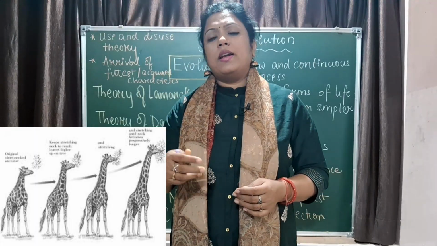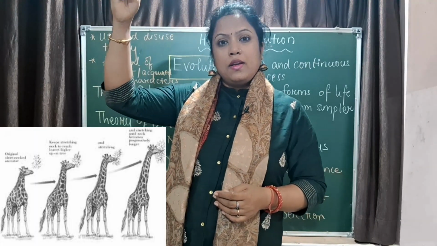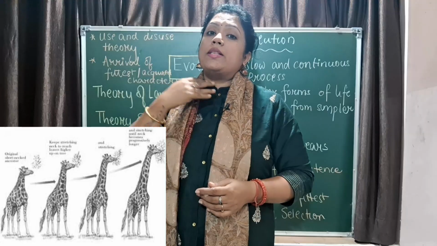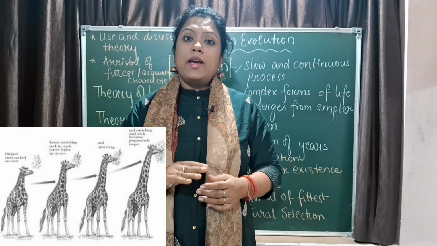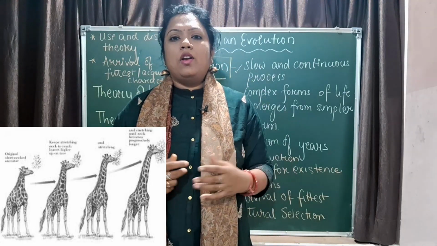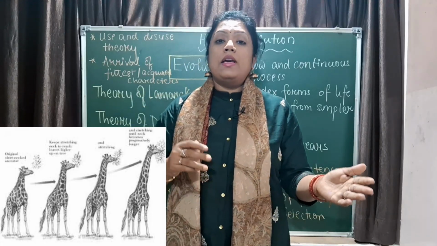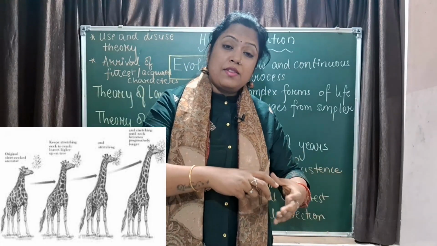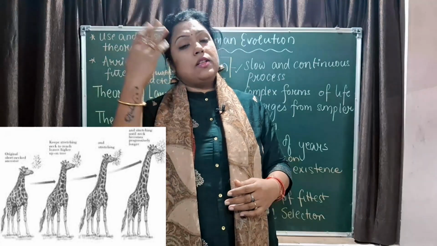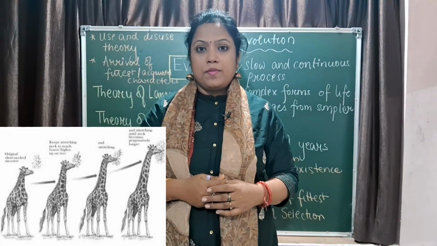Later on, slowly and steadily, they wanted to reach a higher level of food. So they tended to extend their neck. So slowly and steadily, the neck got elongated. So Lamarck spoke about the evolution of the giraffe, saying that slowly they stretched their neck so that they could reach the vegetation at higher strata.